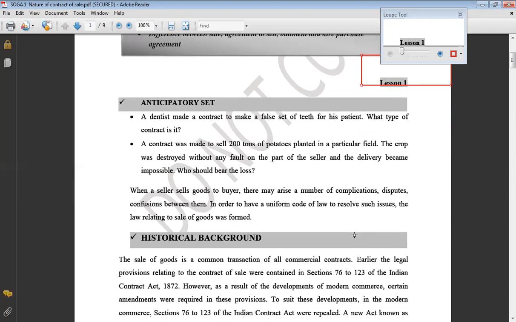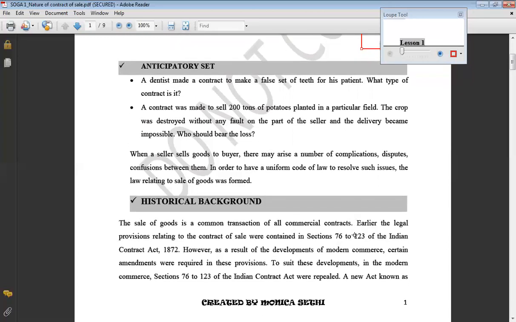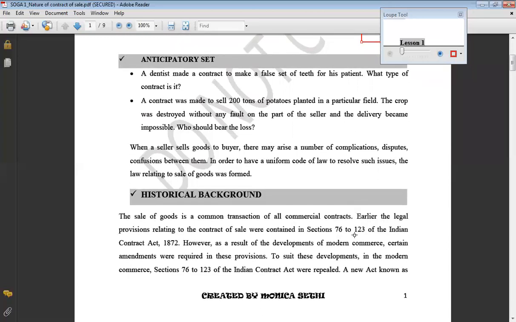Whenever a person wants to sell his goods to another person, some kind of complication, issue or dispute arises. There was a need for a uniform code of law to resolve all such issues or disputes, because of which a specific, special, full-fledged, independent Sale of Goods Act was made, as I shared with you earlier.